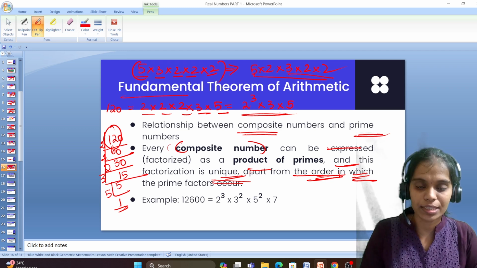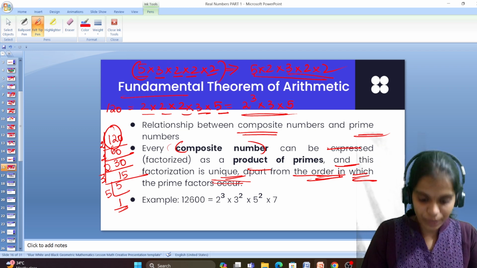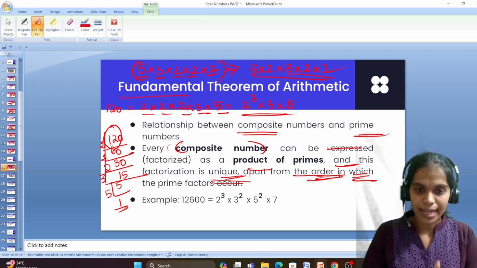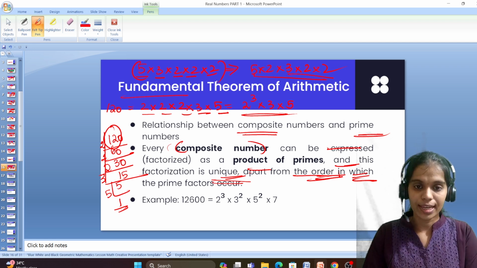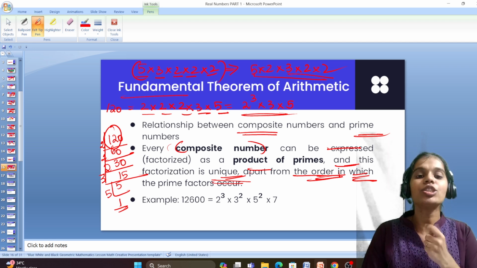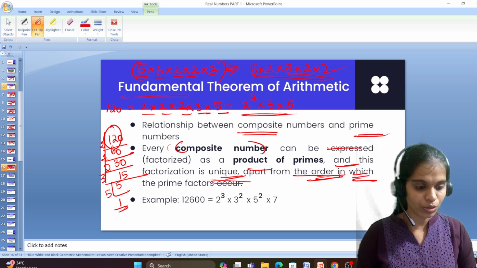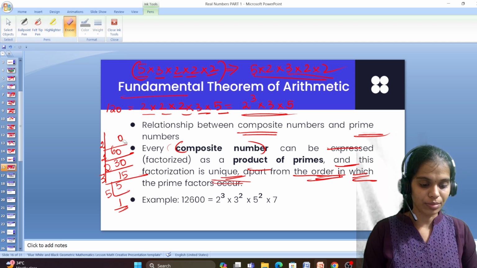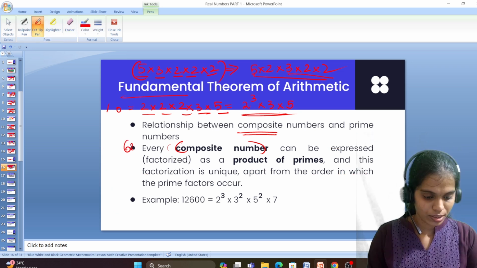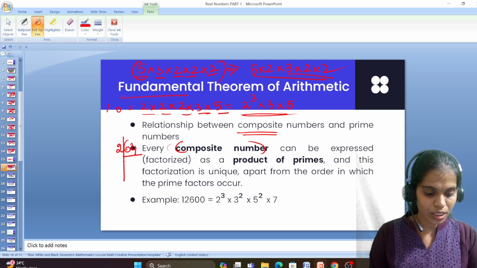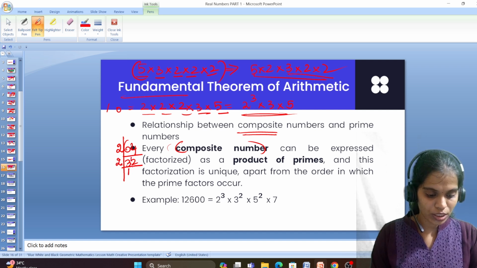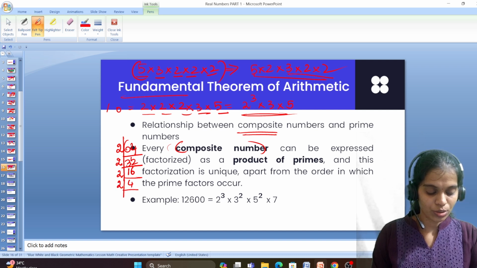So what does this theorem state? Every composite number can be expressed as a product of primes, and this factorization is unique, right? For example, here we got 2 cube into 3 into 5. Now I'm taking another number, 64. 2 table 32, 2 table 16, 2 table 8, 2 table 4, 2 table 2, 2 table 1.